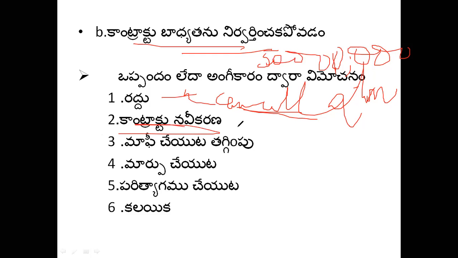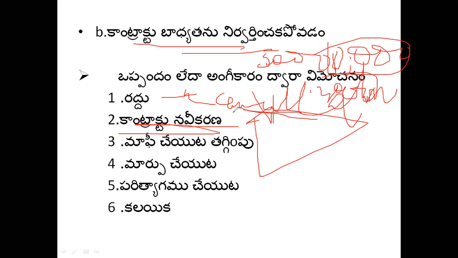And renewal of a contract can be done. Renewal of a contract means, suppose now the party is unable to pay 10,000, but a fresh contract will be reached between the two parties to pay 12,000 rupees. Next year I will pay 12,000 rupees. That is renewal of a contract. And reduction or totally nullifying the contract. In the example I told, if the case is settled with only 5,000 rupees instead of 10,000, that comes under this.